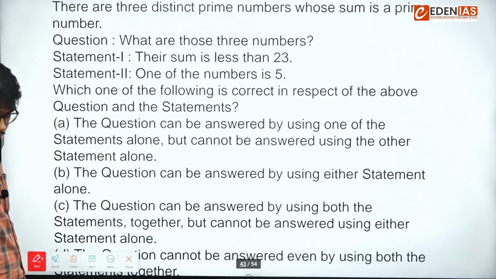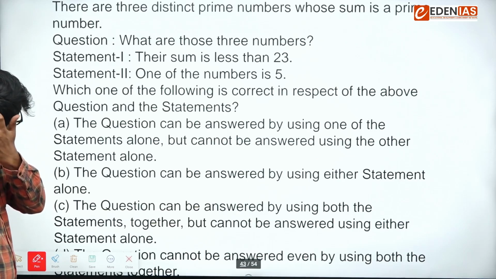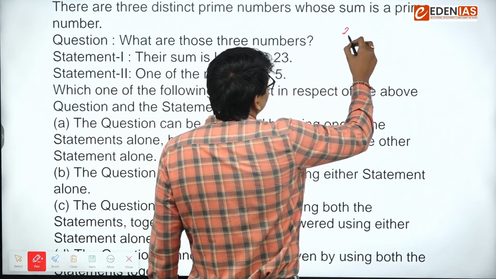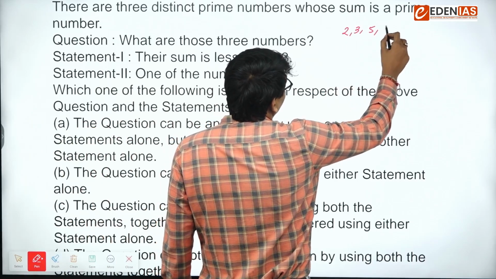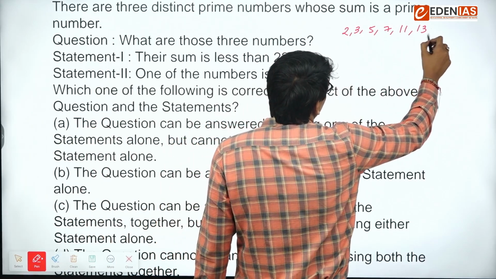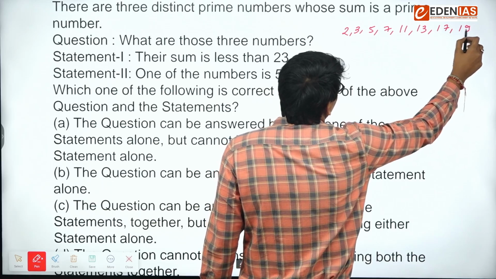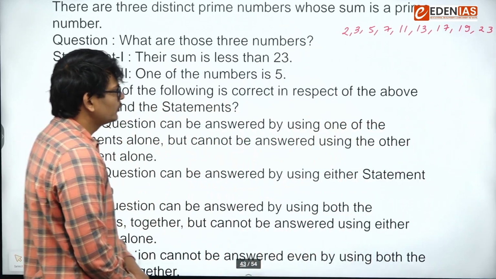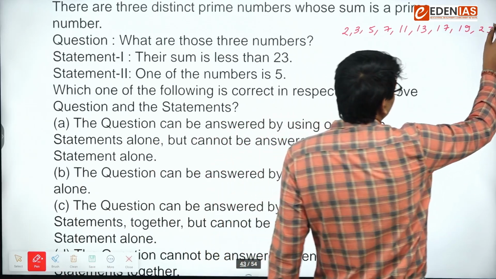Next question says there are three distinct prime numbers whose sum is a prime number. What are those three prime numbers? The first statement says their sum is less than 23. We know the prime numbers are 2, 3, 5, 7, 11, 13, 17, 19, 23, and so on. If their sum is less than 23, obviously I cannot take 23.